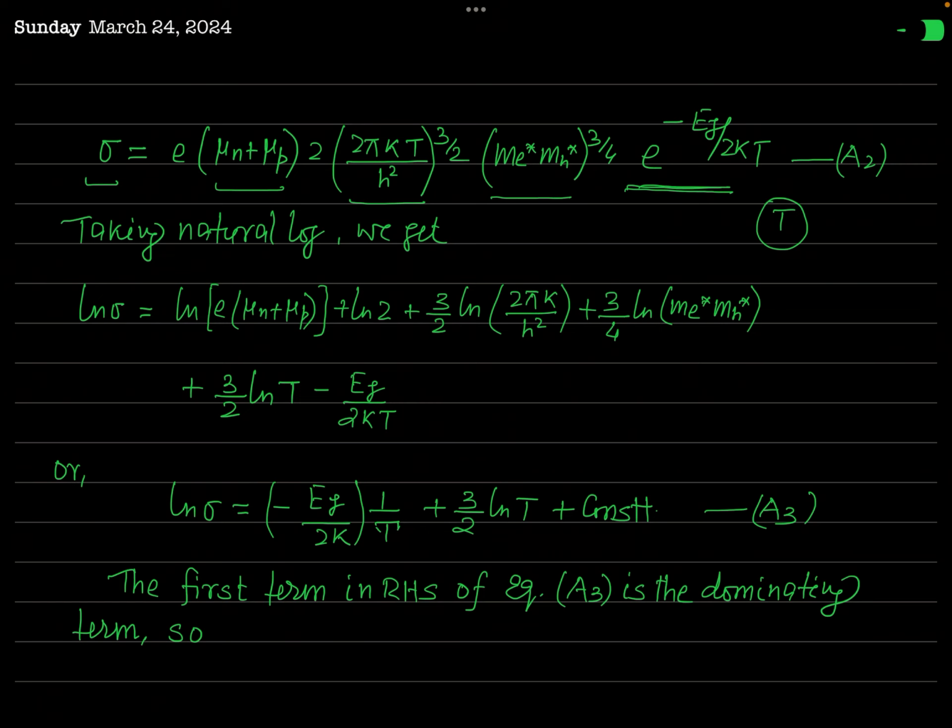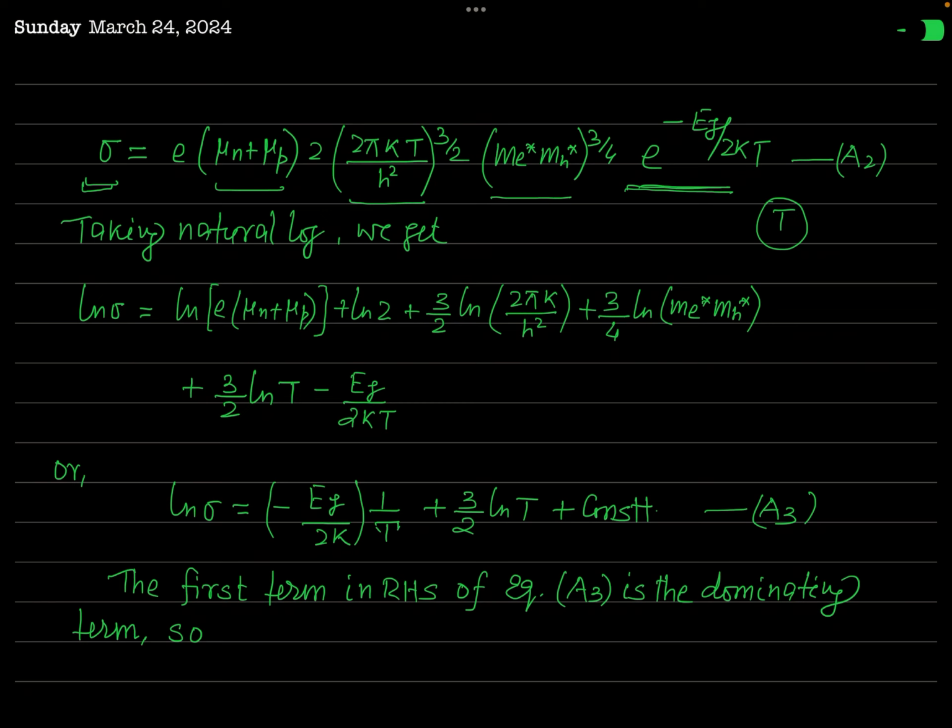Okay. Actually, to get a concrete idea of the temperature dependence of the electrical conductivity sigma of a pure semiconductor, we should take the natural log of equation A2.